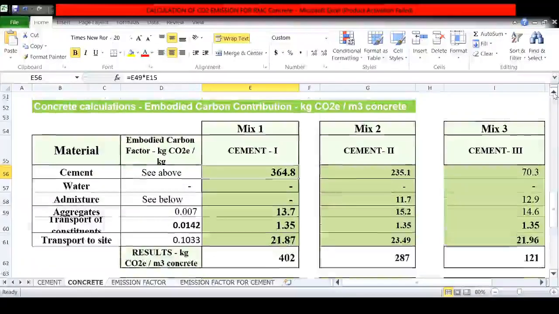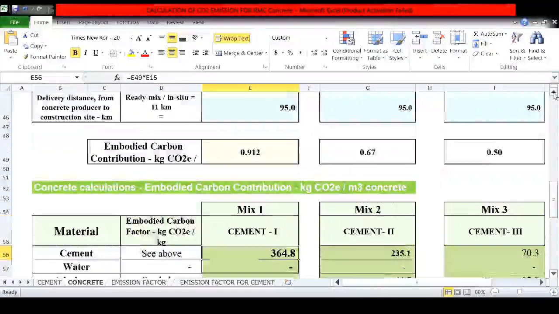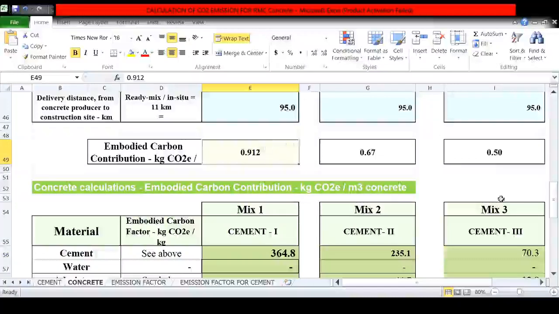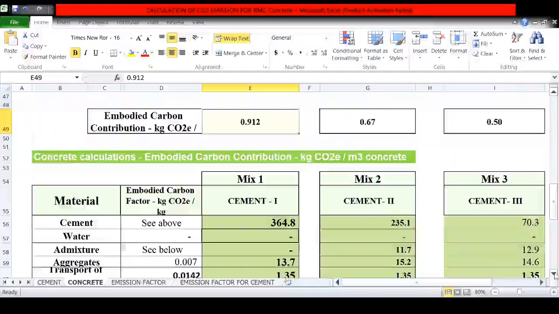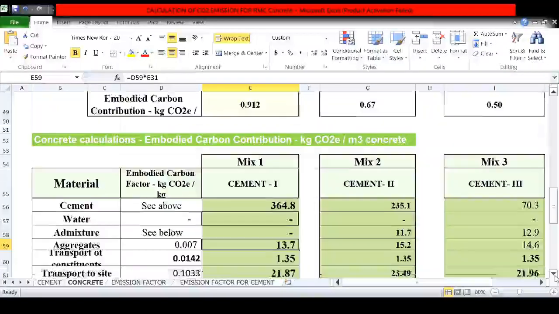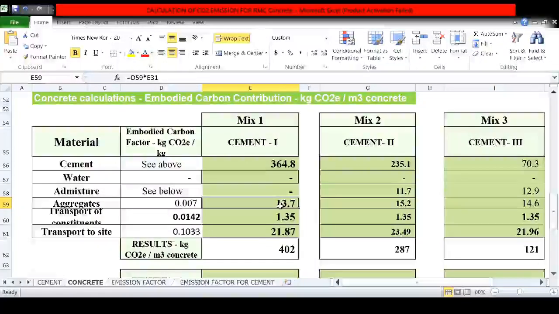So total cement required for mix 1 is 400 and the emission factor for cement type 1 is 0.912. So the product of 400 into 0.912 is 368. Similarly, I calculate for aggregate also, which is the product of total aggregate into emission factor of aggregate.